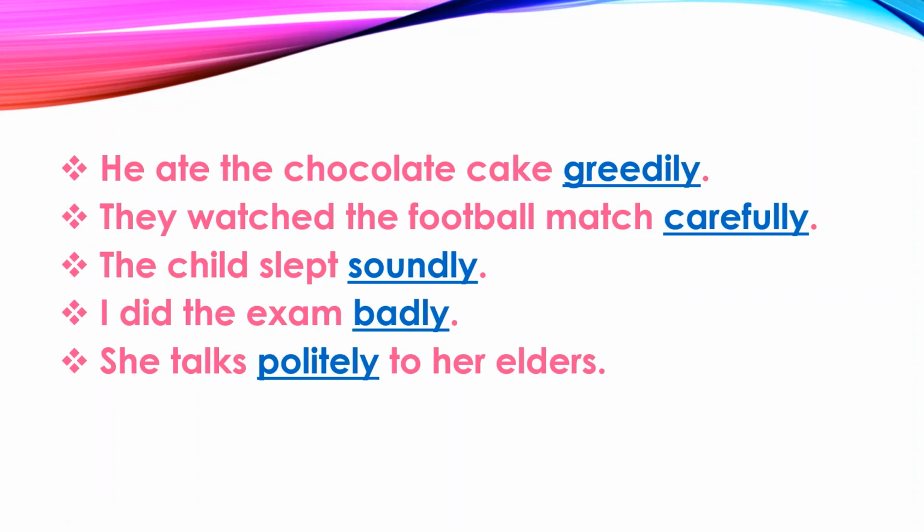Now next, she talks politely to her elders. Now here also politely is an adverb of manner. When we ask the question, how does she talk to her elders? We get the answer politely. So politely is an adverb of manner. Now you can see that here some words are adverbs of manner where we add ly. So this is our today's concept, adverb of manner.